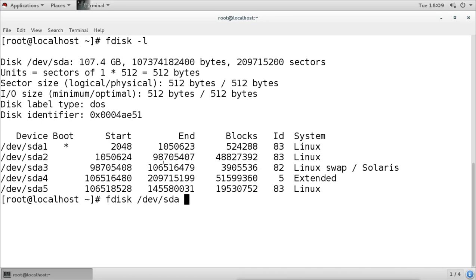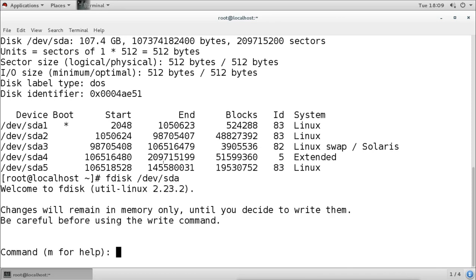If you have multiple hard disks, sda, sdb, sdc, sdd, you name whichever hard disk you want to create or modify partitions on. We name sda because we have only one hard disk. So I will press enter here.